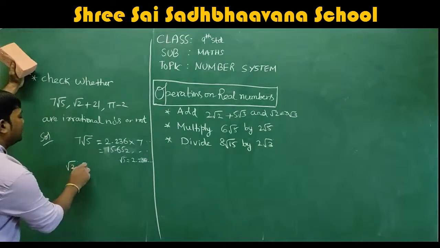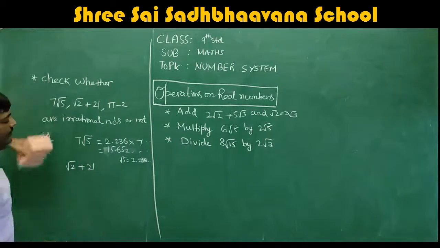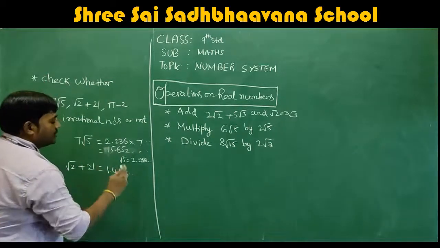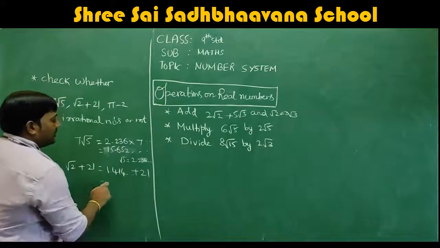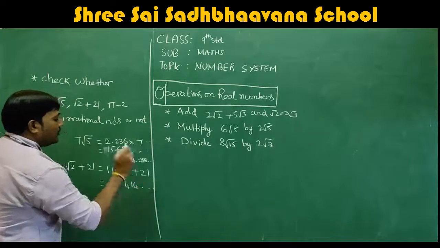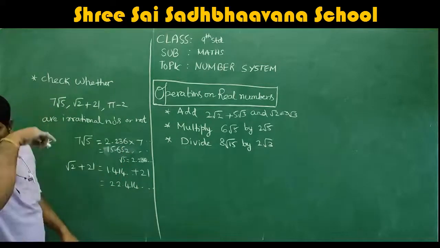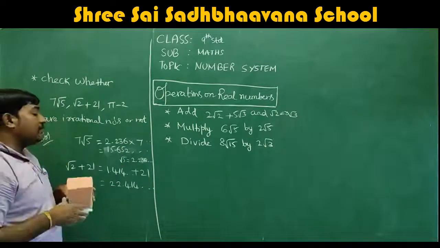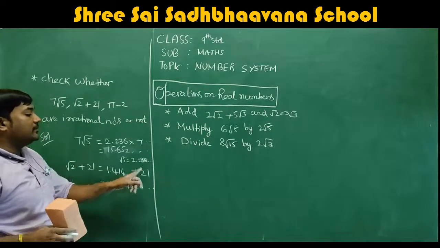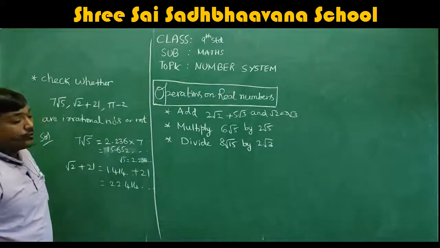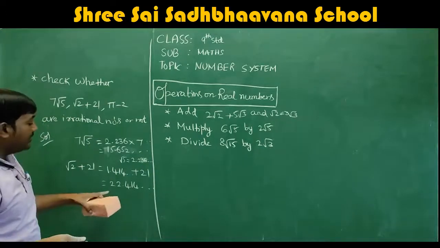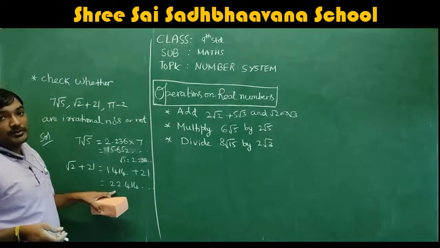Next, root 2 plus 21. Similarly, what is the root 2 value? 1.414 dot dot plus 21. 21 plus 1 is 22.414, and so on. Dot dot means and so on. It is a non-terminating decimal plus 21, which will give you 22.414414 dot dot. Again, you are getting an irrational number.